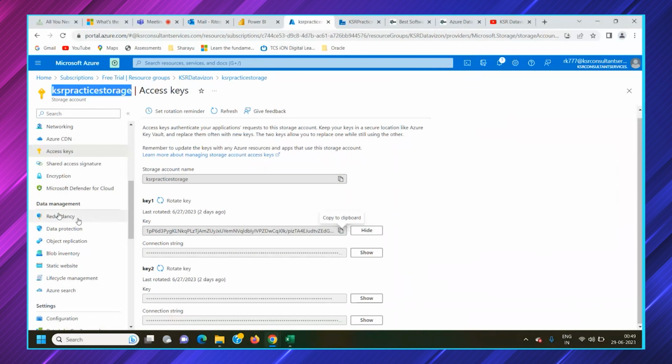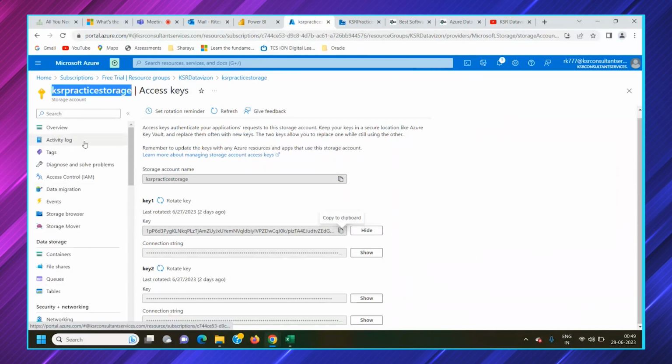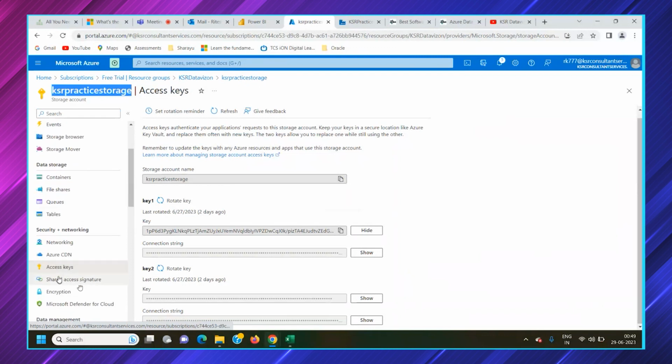How to access those keys? Towards the left pane, if you are in this storage practice account, scroll down to security and networking, and there is an option called access keys. So every service has an access key available here. Whenever you try to create a service, this access key is created by default, and there will be two keys generated by default.